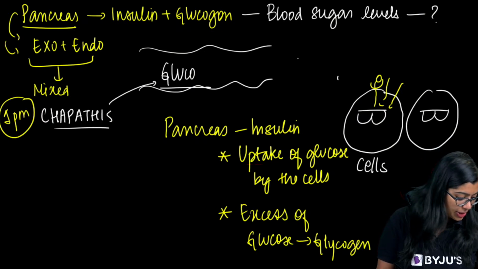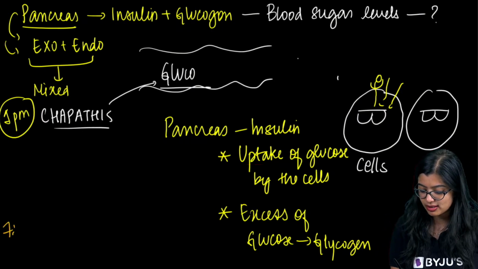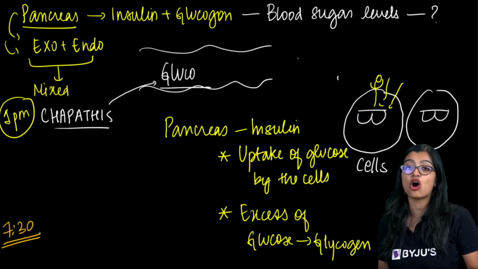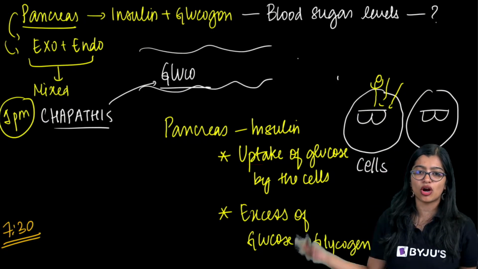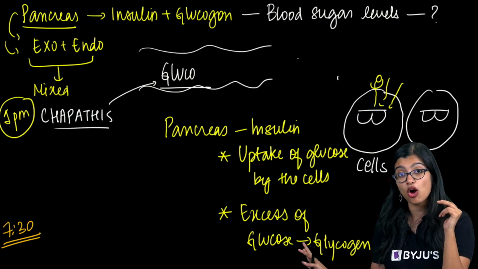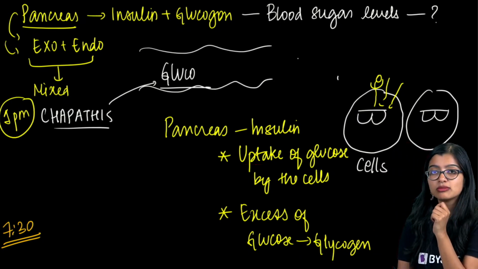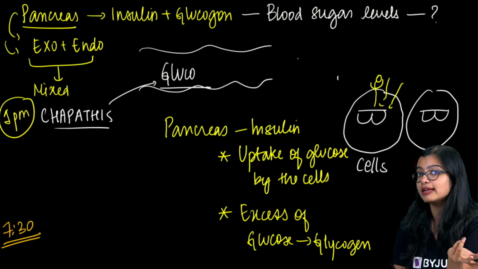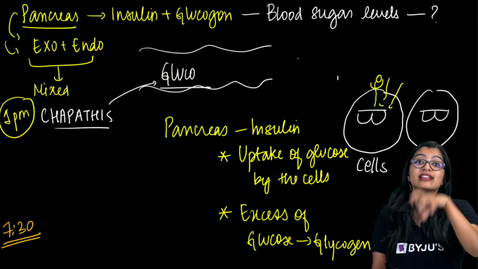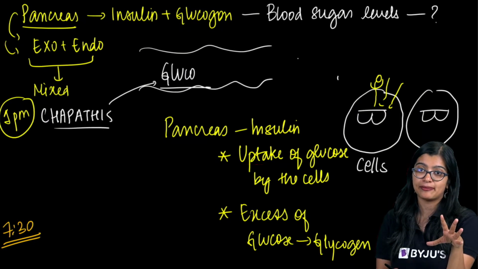Now, what is the time? I can see that the time is 7:30, and between these two times, I have not eaten anything. No food, and I've done a lot of exercise, a lot of activities, right? I've done a lot of things. So what will happen? My body still requires energy. Now at this point, I am not eating anything, right? Glucose, I am not eating anything. There is no source of glucose per se.